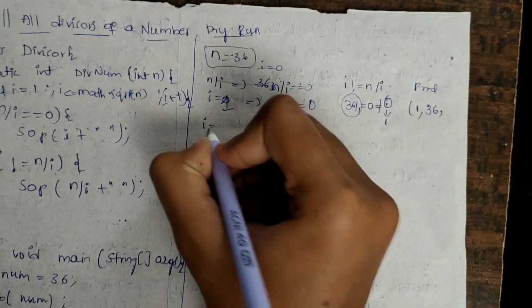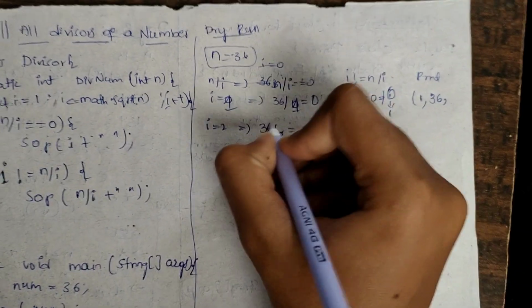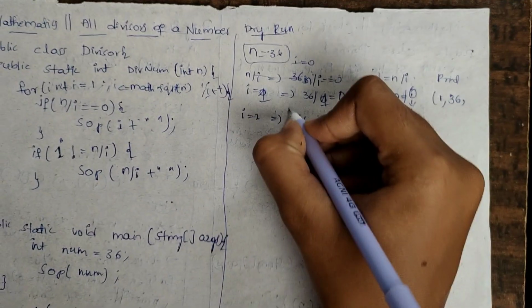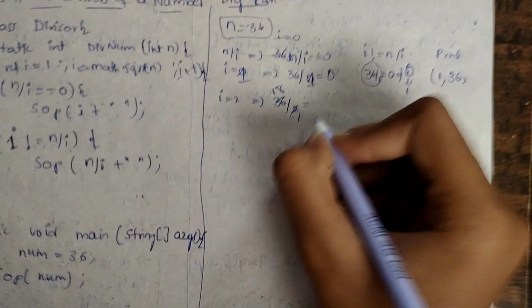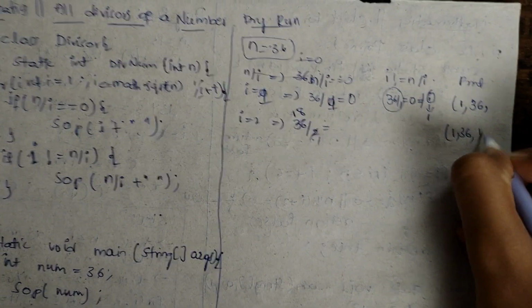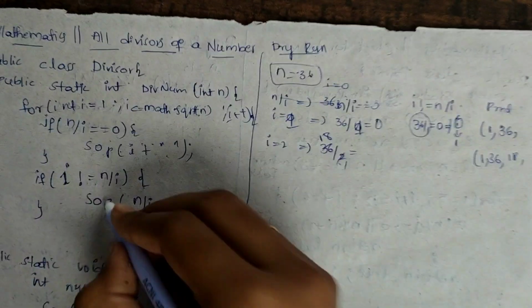Okay, now i equal to 2. 36 by 2 is equal to 0, since 2 ones are 2, then we'll get 18, right? So here it will print 1 comma 36 comma 18. Okay, and now after that we need to enter into this loop, right?